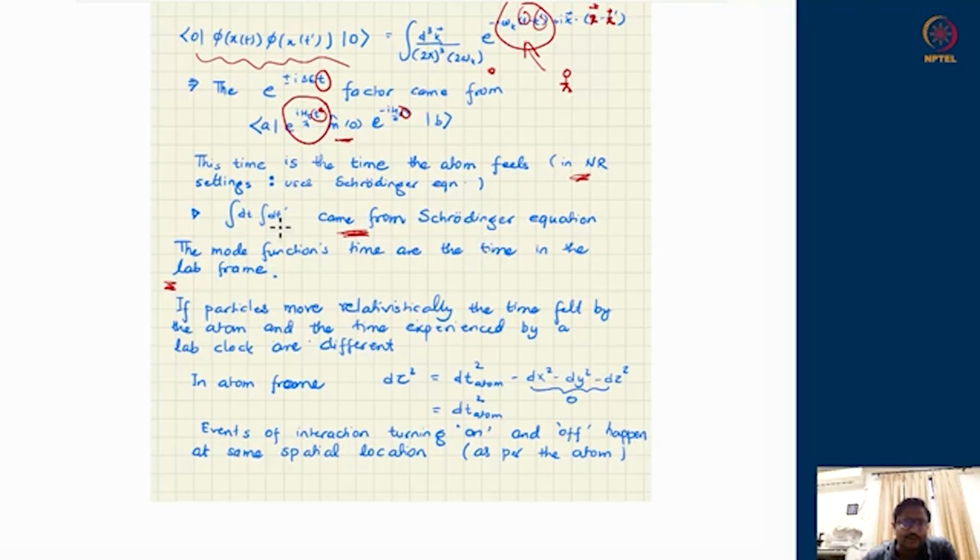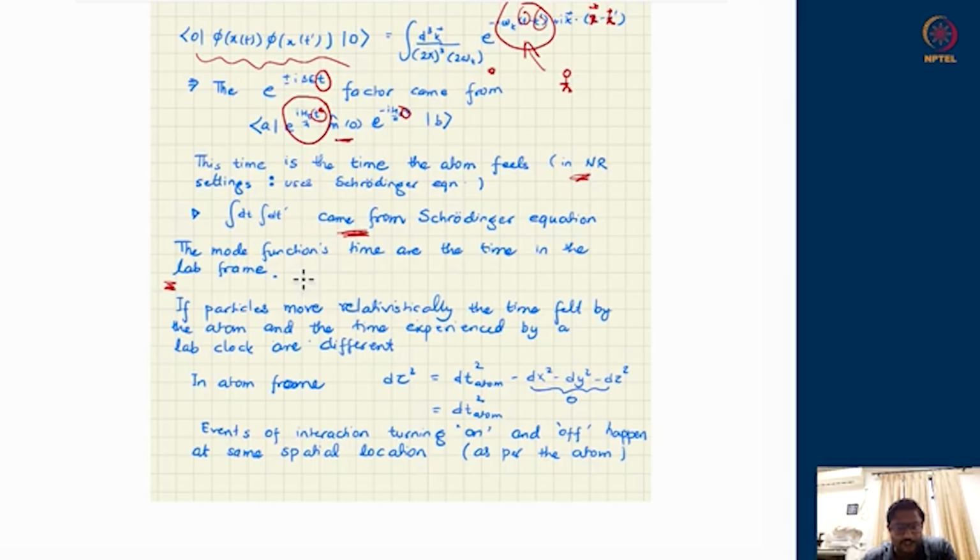However, if the particles start moving relativistically, then we know already that the time felt by the atom and the time experienced by a lab clock in the inertial frame will become different, and they will precisely become different with respect to this gamma factor.